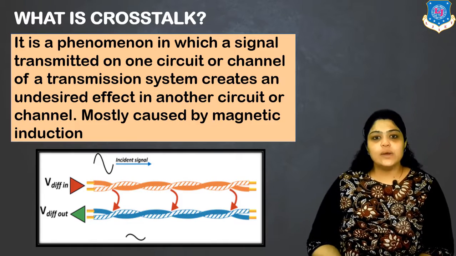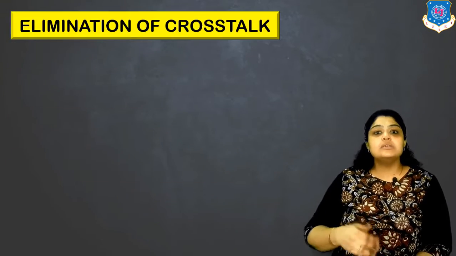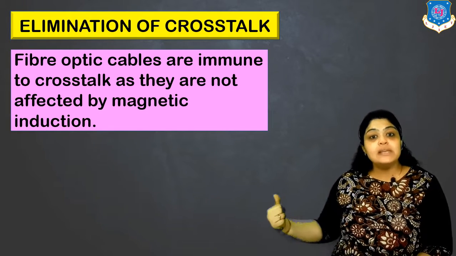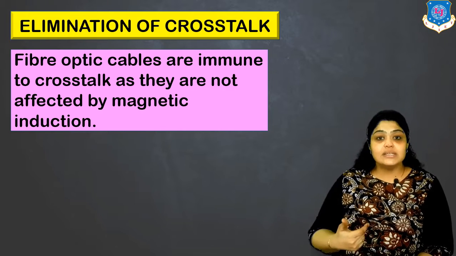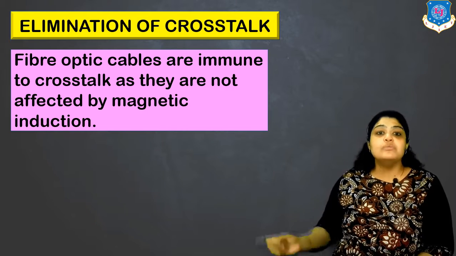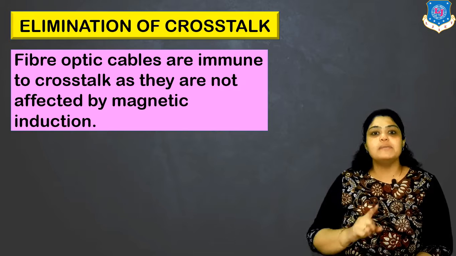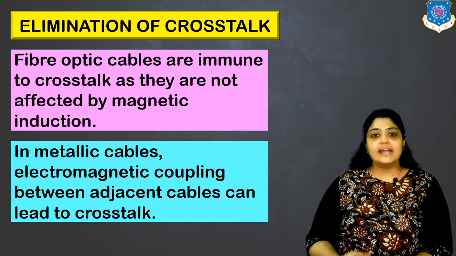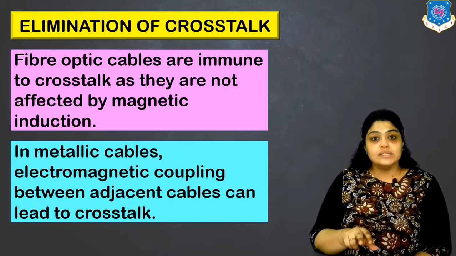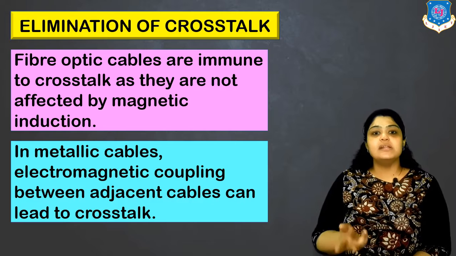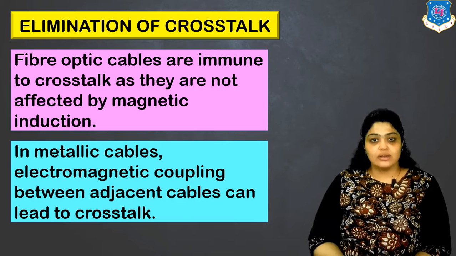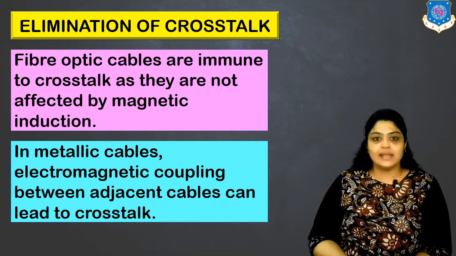Now let's see the third advantage of a fiber optic system, elimination of crosstalk. The crosstalk which is prominent in metallic cables is eliminated in case of a fiber optic cable. Reason being, the conductor is light through glass or plastic. So they are immune to crosstalk because they are not affected by magnetic induction. On the other hand, in metallic cables, there is electromagnetic coupling between adjacent cables. So even if there is a leakage in one cable, the signals get mixed up and that results in crosstalk. But in case of fiber optic cable, it is eliminated.